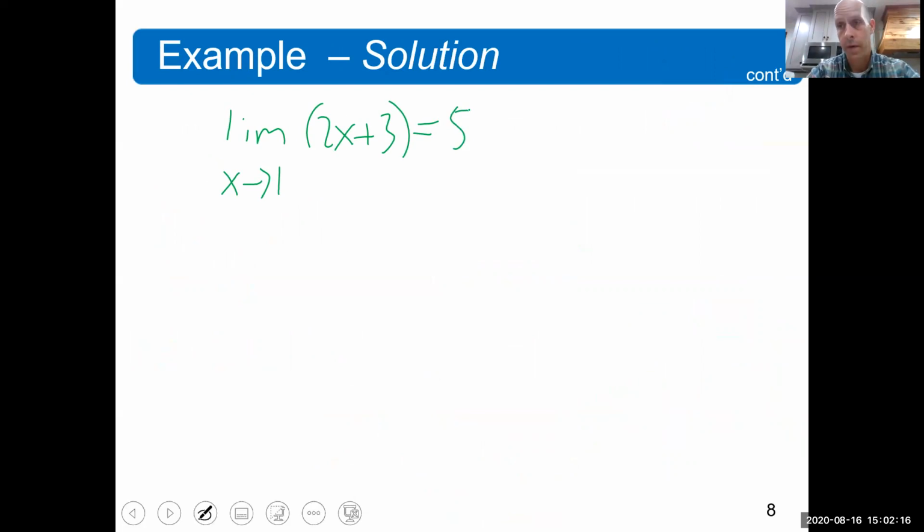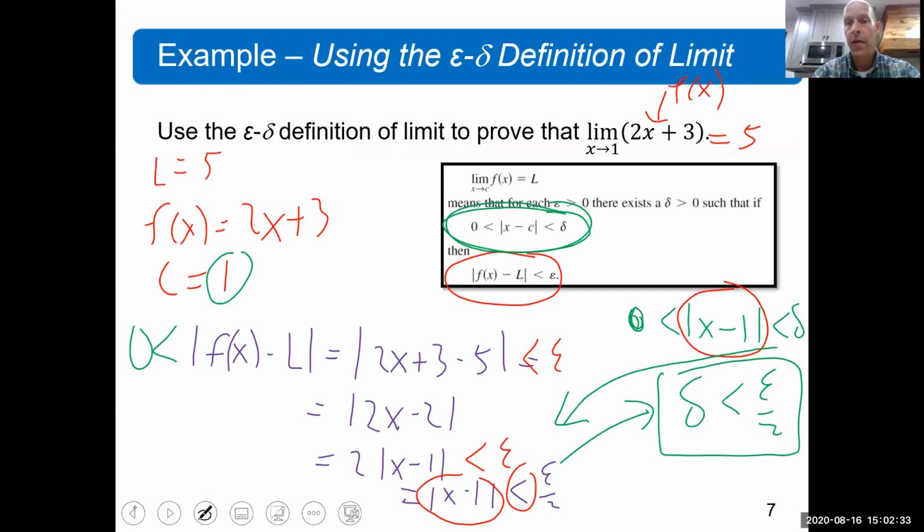I don't believe you. Okay, fine. Now remember, I've already done the work, and I already know that I'm going to pick my delta to be epsilon divided by 2. Our definition tells us that for each and every epsilon greater than 0, there exists a delta greater than 0 that's going to satisfy all of those conditions.